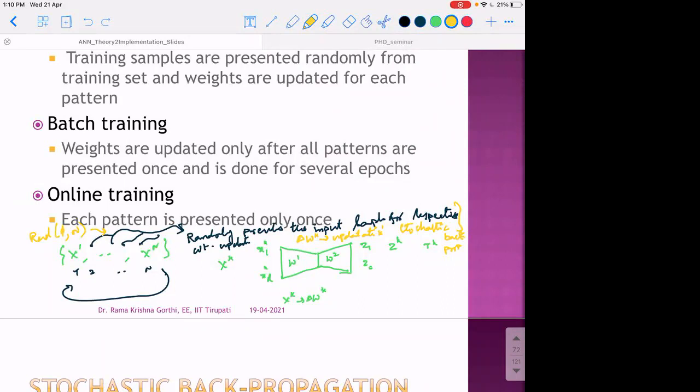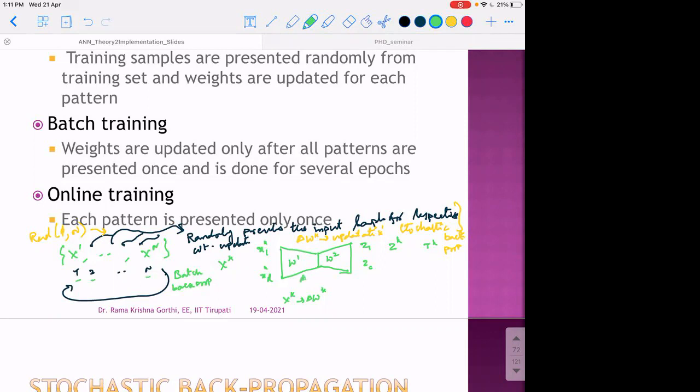The other kind of update usually suggested is batch backpropagation, or batch update. In this case, we keep presenting the first sample, second sample, up to the nth sample.